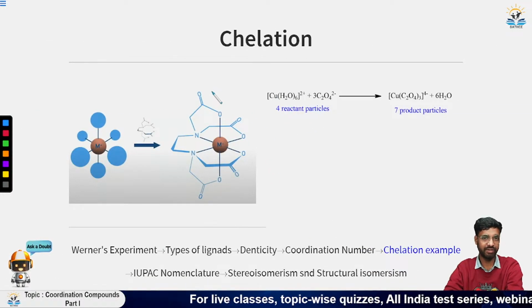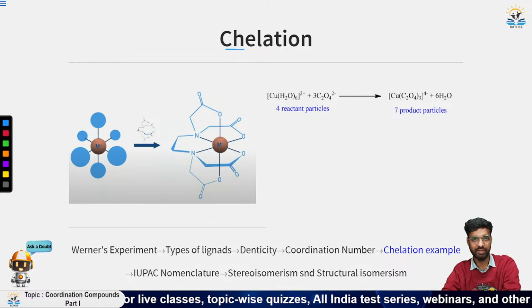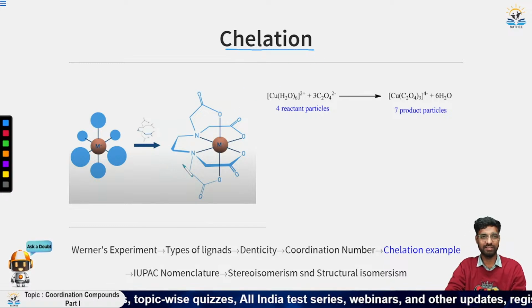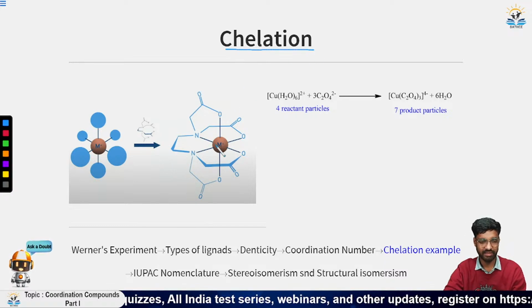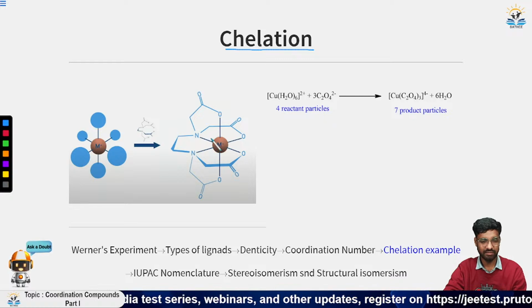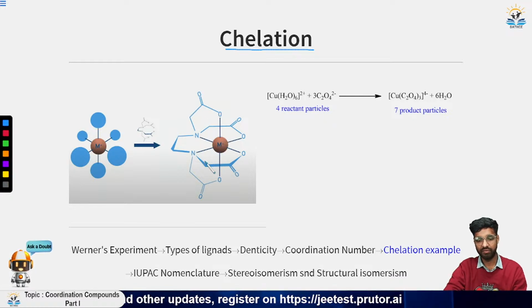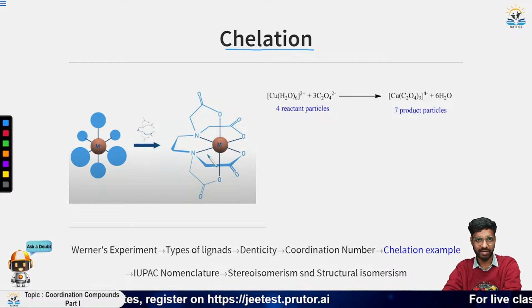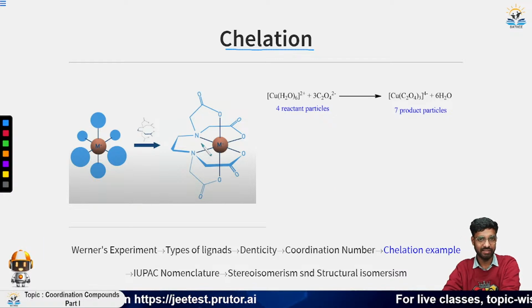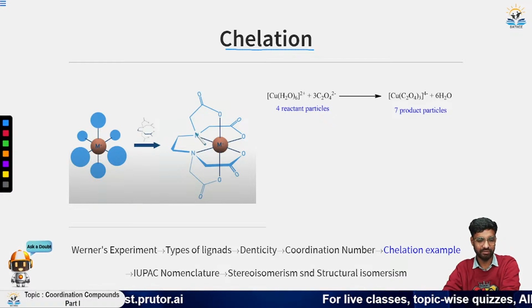Now let us move to a very interesting concept called chelation. So what is chelation? You can see an example of chelation here. Basically, in chelation we see the formation of a ring. Whenever we replace a monodentate ligand with a bidentate ligand, we form a kind of ring.